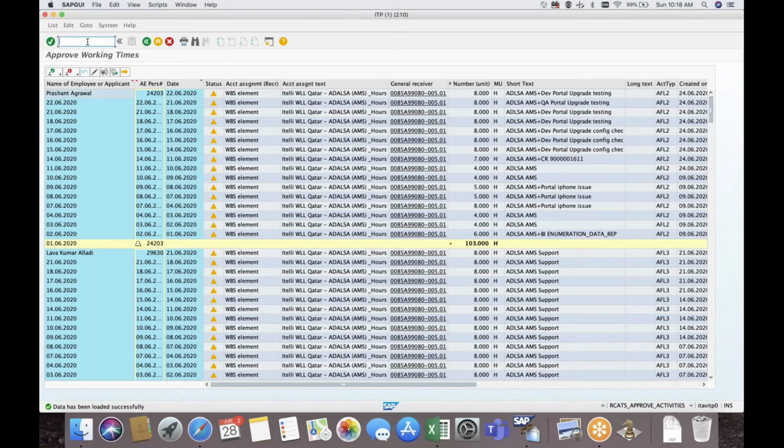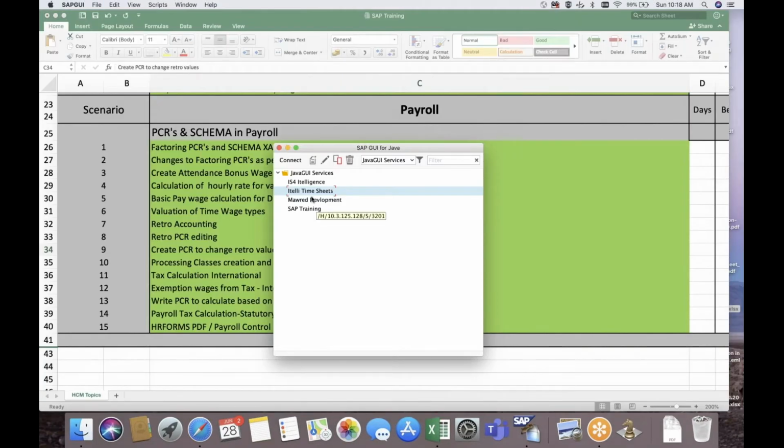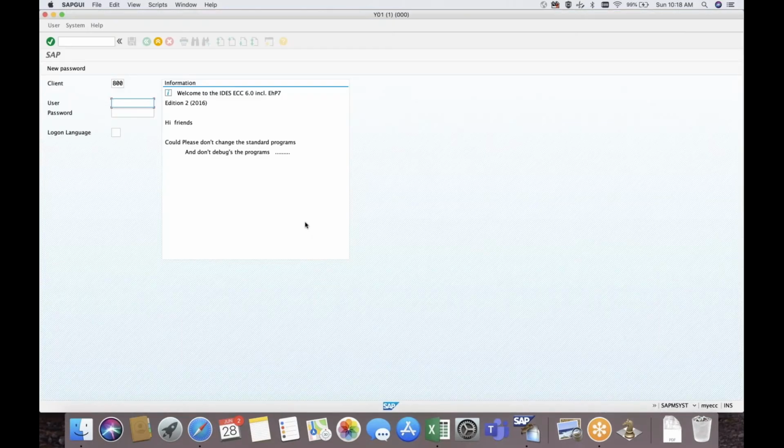Sir, Tushar here. Yes, please. Sir, I wanted to know, when we start learning PCRs and those things, will we also come to know, when we create a customized PCR for any specific client, where we are supposed to put that PCR in the schema? Obviously. I will explain that: initially we will work on the schema itself.